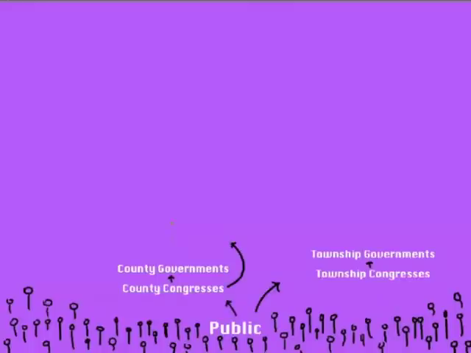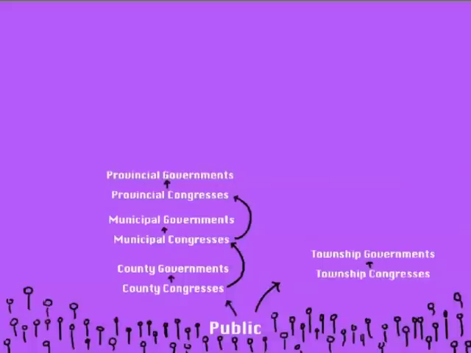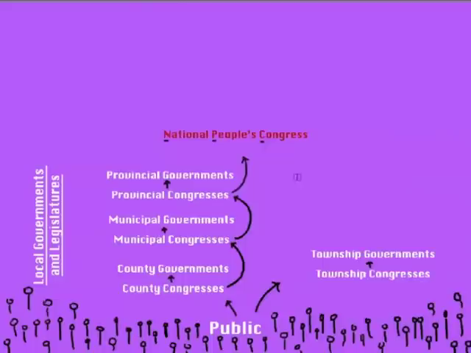County congresses appoint the municipal congresses. They appoint the municipal governments as well as the provincial congress. This congress appoints the provincial government. This makes up the local governments and legislature. The provincial government also appoints the National People's Congress, or the NPC. NPC appoints a standing committee and therefore makes up the legislature of the government structure.